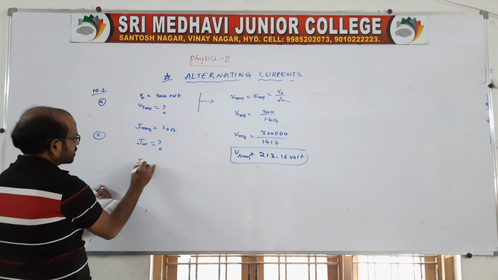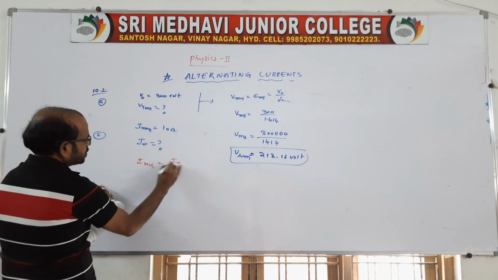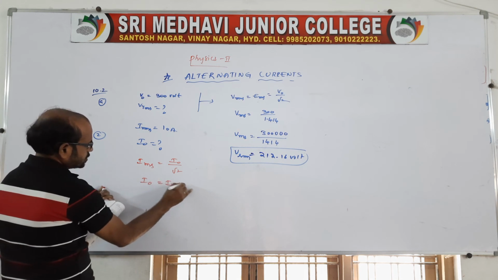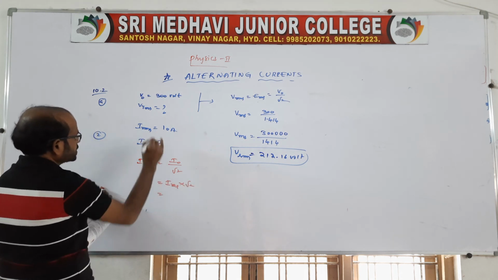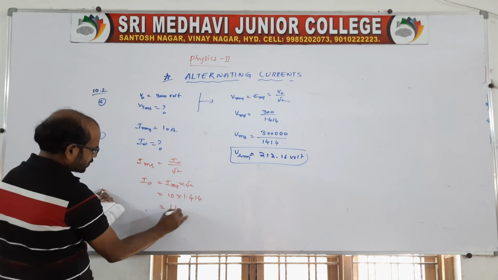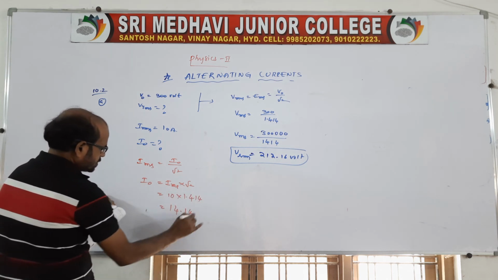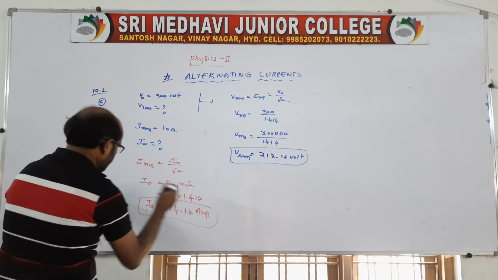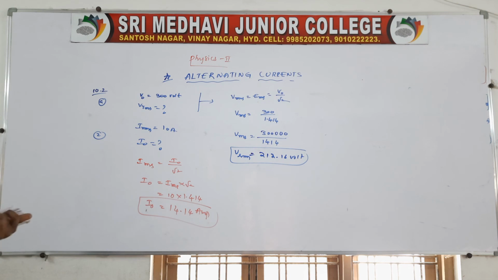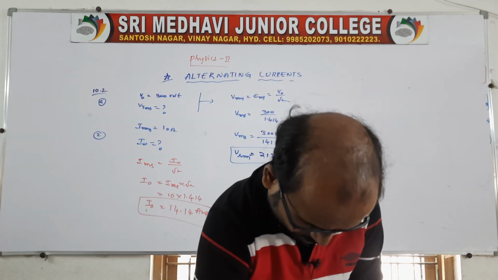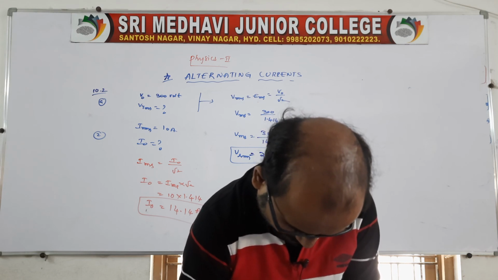Therefore, I RMS is equal to I naught by root 2. So, I naught is equal to I RMS into root 2, right? I RMS is 10 into 1.414. You multiply this, it is 14.14 amperes, on the basis of RMS values. Clear? Better go through these two questions and do them on your own.